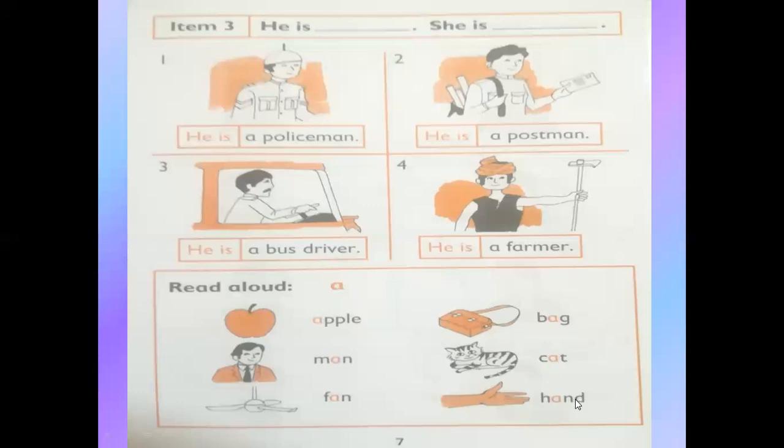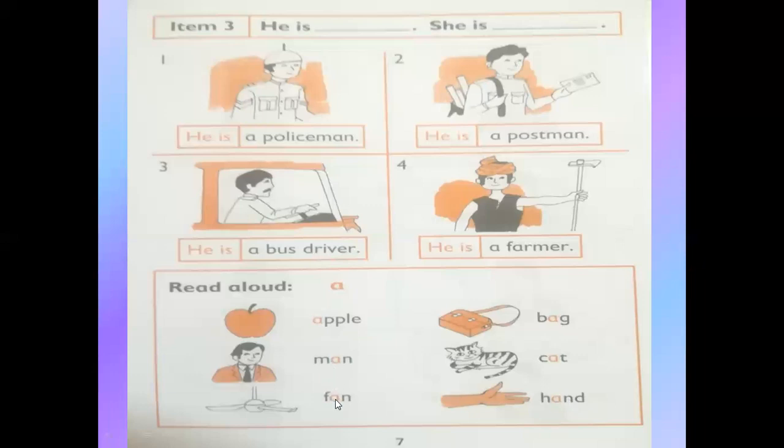Okay, in all these words you can see the sound of "a". If "a" is before the word, then it is "apple". And in between two letters you can see it in "man".